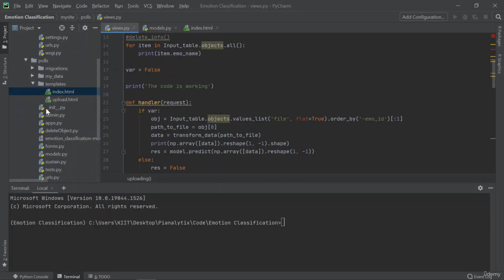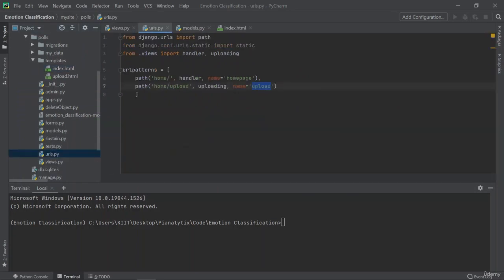So what happens is that we map the calls to certain URLs in the urls.py file. What we do is that we type in the path, that if a user goes to this particular path or URL, then you have to call this function right here. So let's say that the path usually looks like this, or localhost development, right?